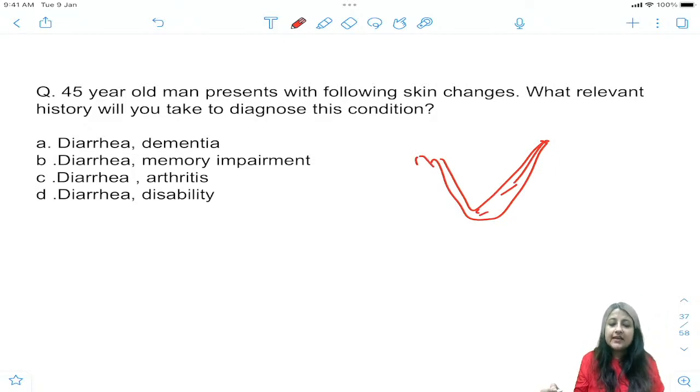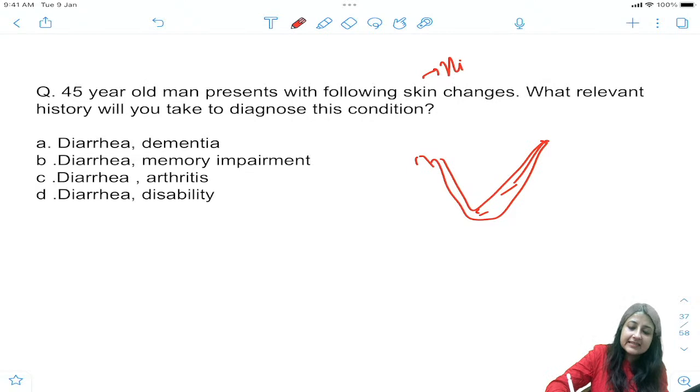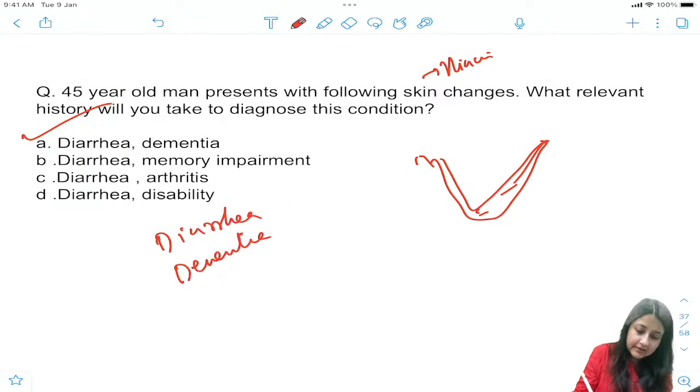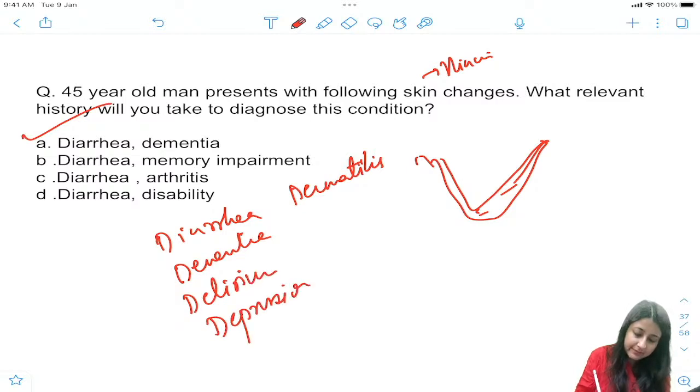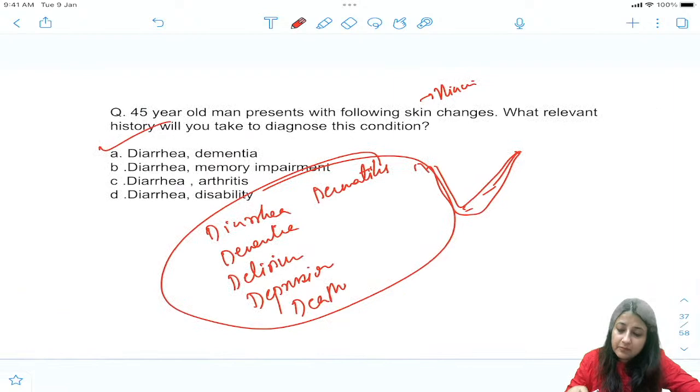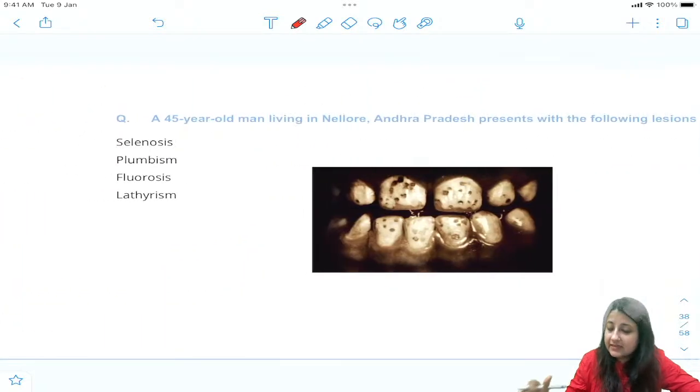Okay, so whenever you talk about niacin deficiency, you have to take the history of diarrhea, dementia, because it presents with what? Diarrhea, dementia, dermatitis. Okay, dermatitis, then delirium. All right, delirium. Also it presents with depression, death. Okay, 6 Ds. कितने Ds लेके आता है? 6 Ds लेके आता है. All right, this is a $1 million question, keeps coming in your exams. So now next question, look at this.